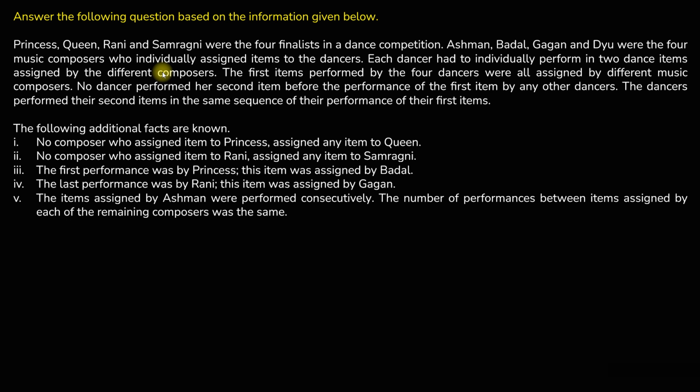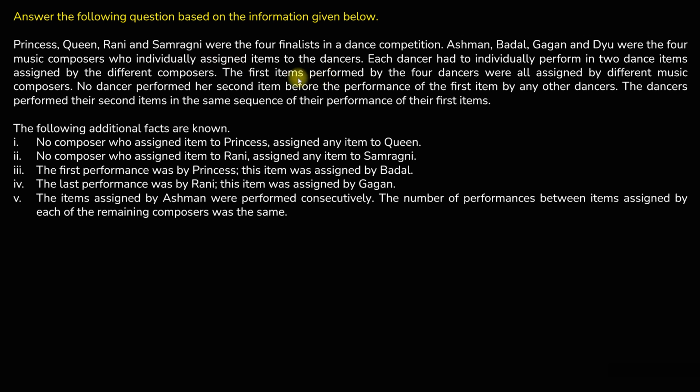Okay. So each performer is performing twice, so there will be a total of 8 performances. And for each performer who is performing twice, the two performances would be assigned by two different composers. A person cannot have both performances assigned by the same composer, not director, composer. So there will be two different composers for the two performances of each dancer.